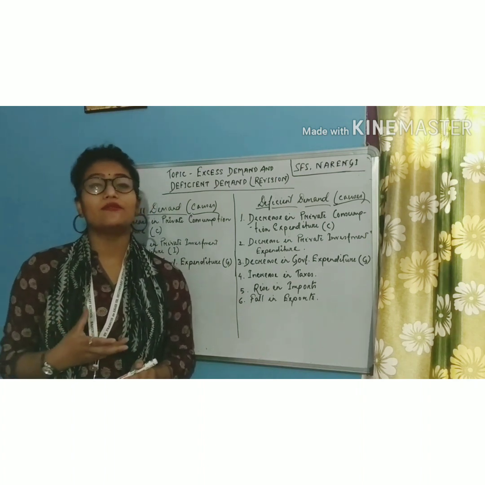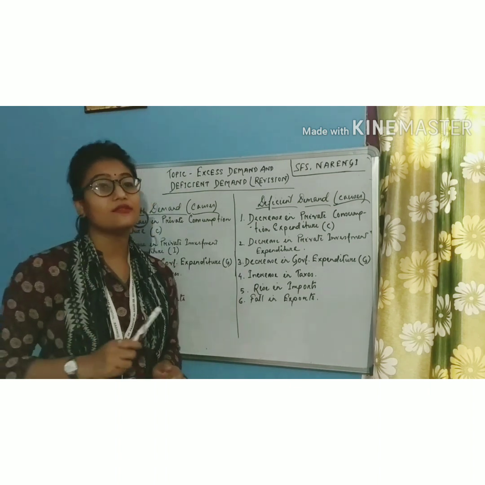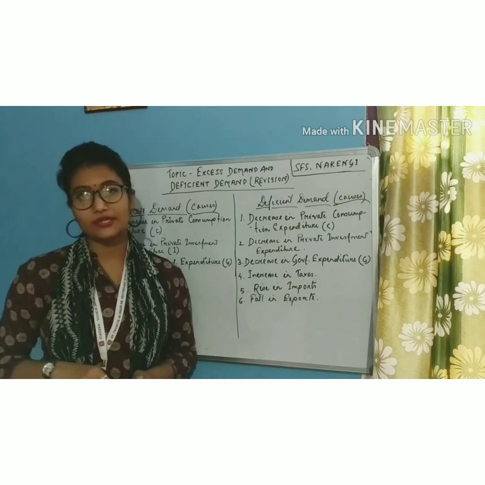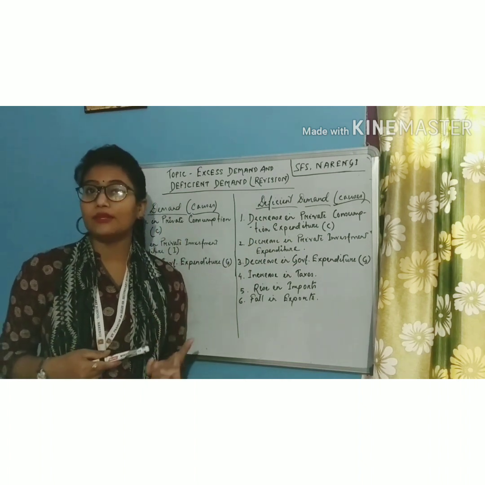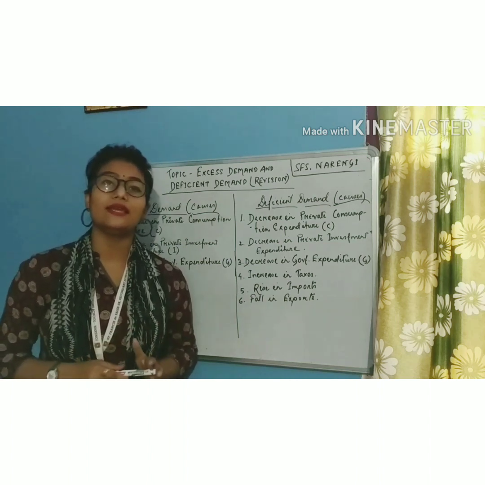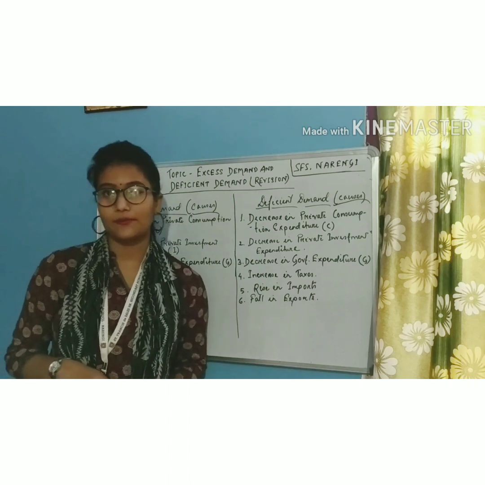So whenever there is a fall in the MPC, the marginal propensity to consume, this will lead to a situation of deficient demand, because our demand for goods and services will come down. As a result, it will lead to a situation of deficient demand in the economy.